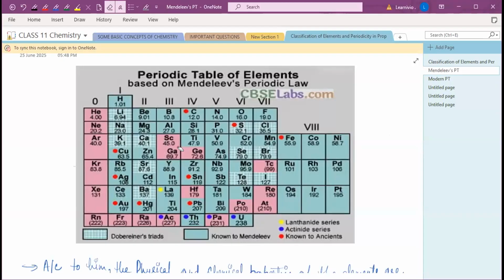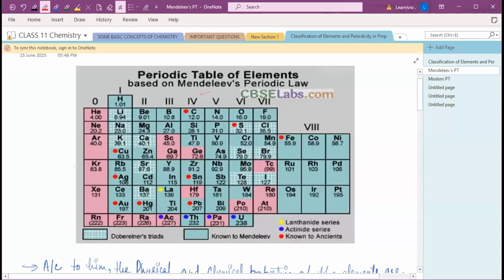atomic weight. Because till now, whichever scientists had come, they just arranged the periodic table according to their atomic weight, right? But when Moseley came, after the Mendeleev periodic table, he said that instead of atomic weight, we should take atomic number, right? And based on the increasing order of atomic number, the elements should be arranged in the periodic table. Okay, and that was the modern periodic table.